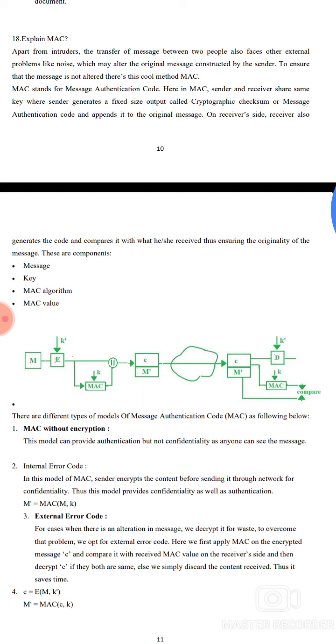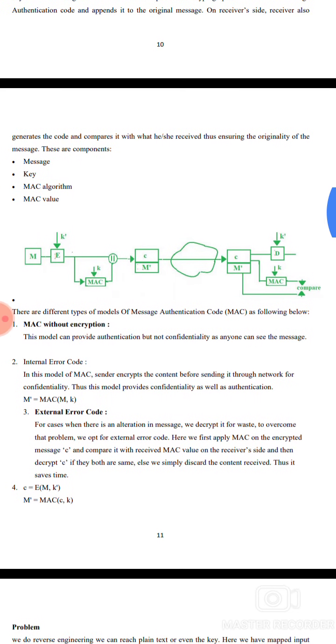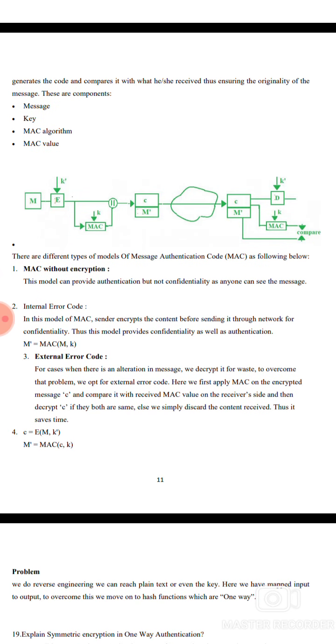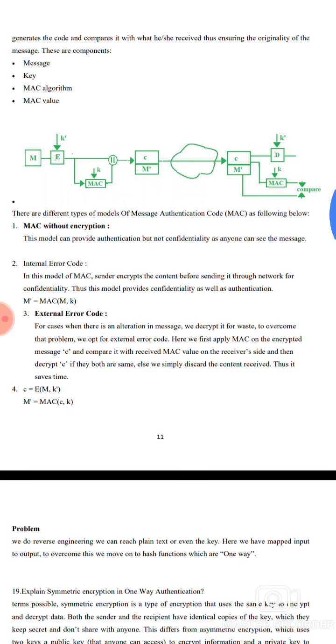The sender generates a fixed-size output called a cryptographic checksum or message authentication code and appends it to the original message. On the receiver side, the receiver generates the code and compares it with what he or she received, ensuring the originality of the message. The components are the message, key, MAC algorithm, and MAC value.